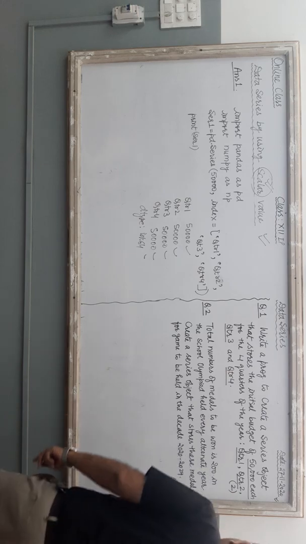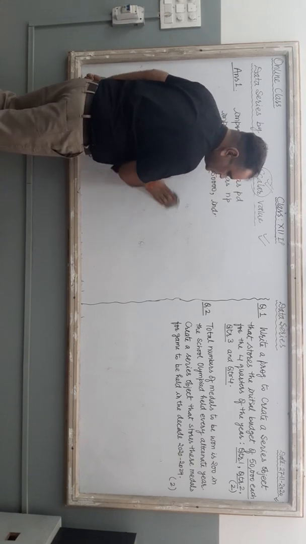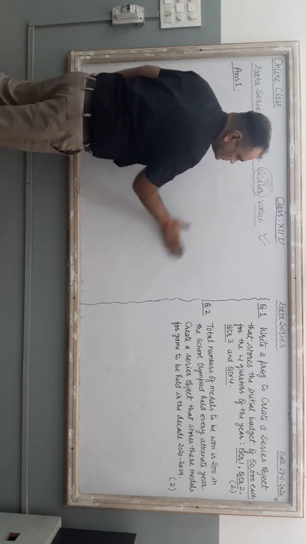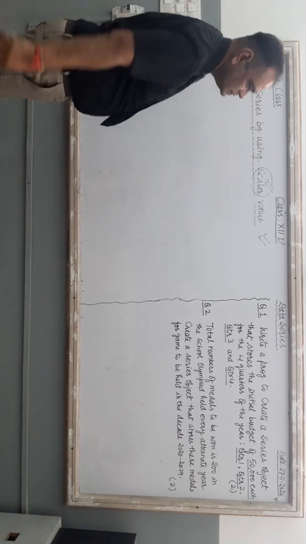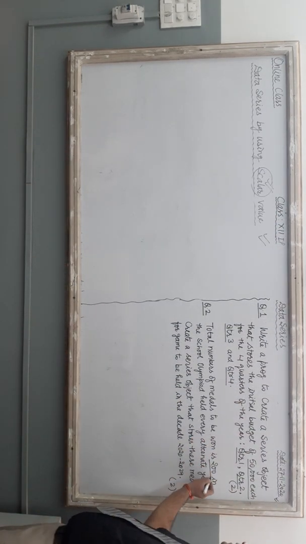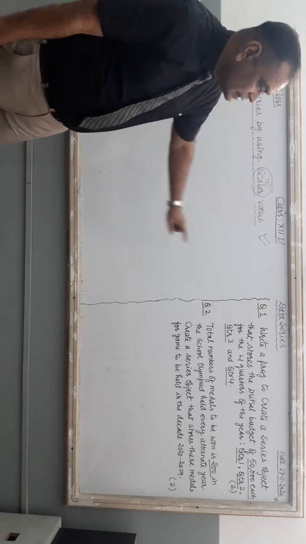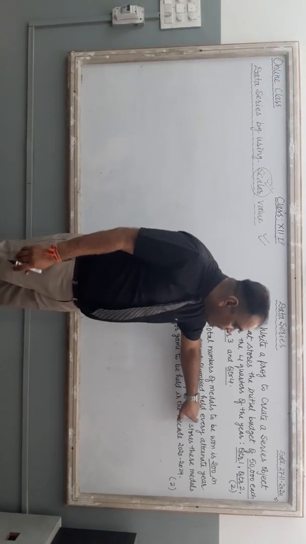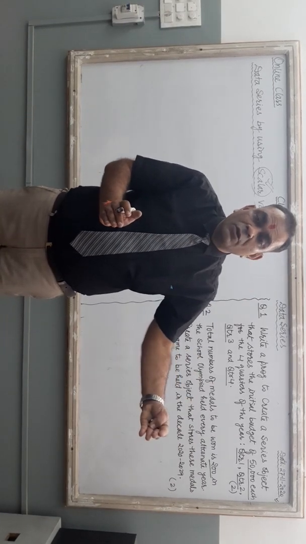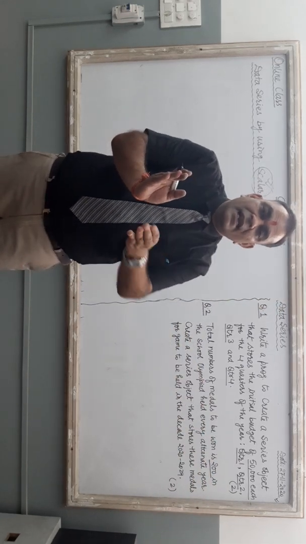Read out the second question. The second question is, total number of medals are 200 in the school Olympiad that is held every alternate year. Alternate year means 2020 में हुआ तो अगला होगा 2022, 2024, 2026 इसको बोलते हैं अल्टरनेट ईयर. एक साल फिर एक साल नहीं, फिर अगले साल होगा, right?